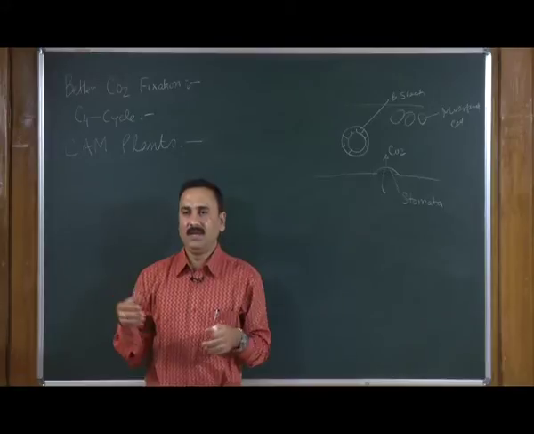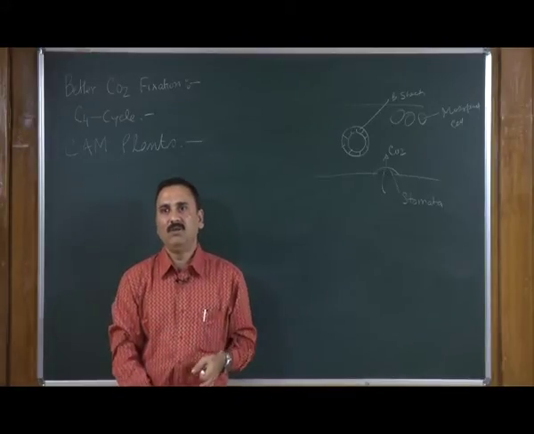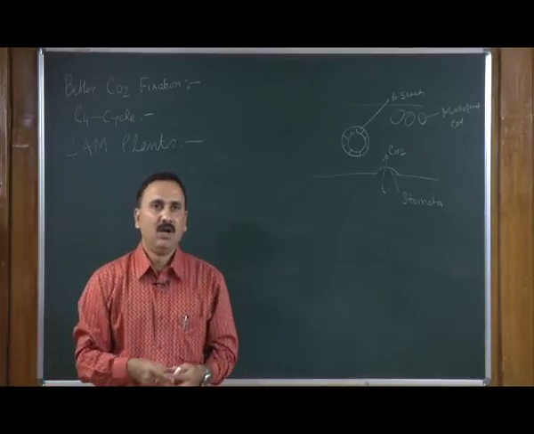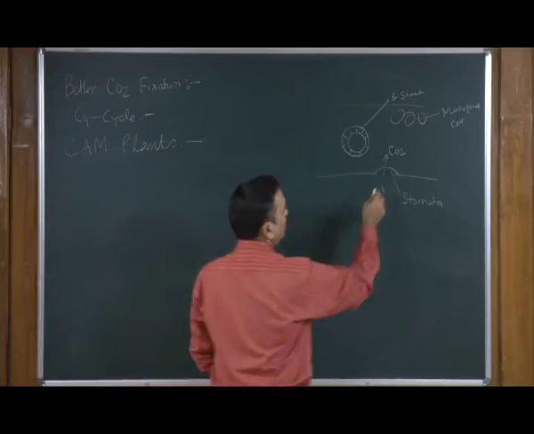So, if there is a plant which wants to keep the stomata closed, why will they keep the stomata closed?